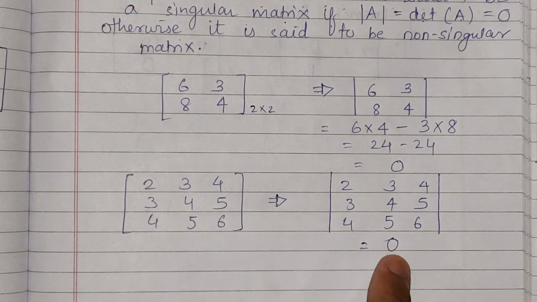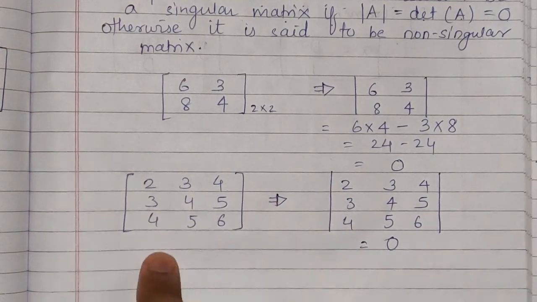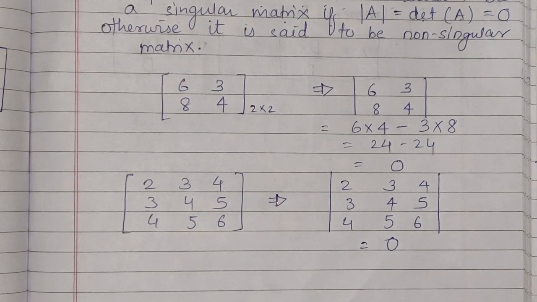However, if you don't get the value as 0, then you can say that this matrix is a non-singular matrix. Very simple. You just have to calculate the determinant value. If you get the value as 0, then you can say that it is singular. If you don't get the value as 0, then you can say it is a non-singular matrix.